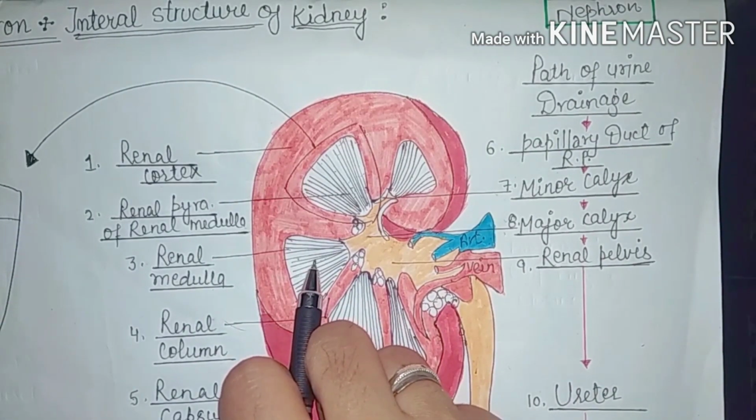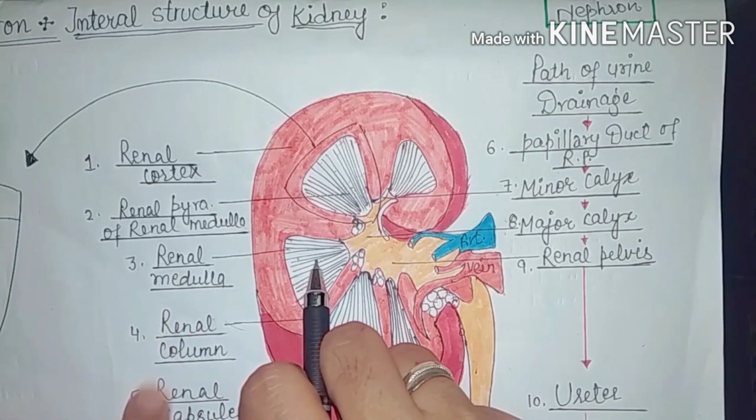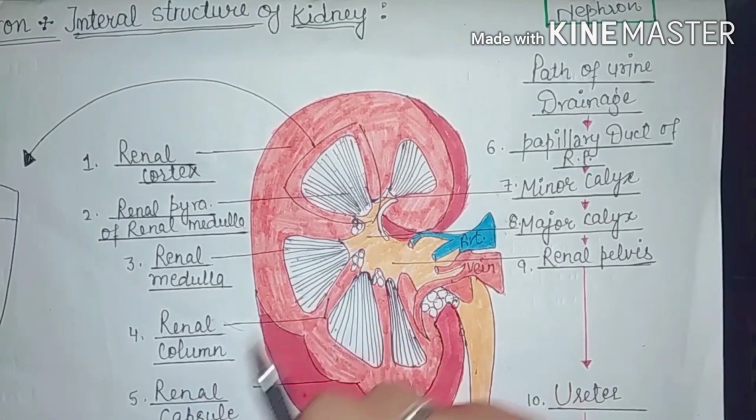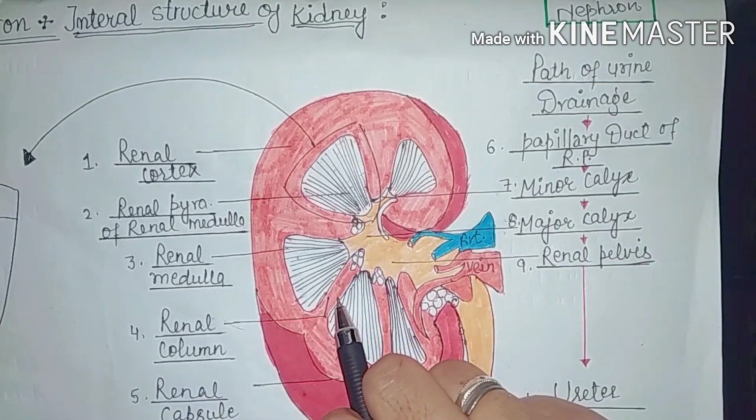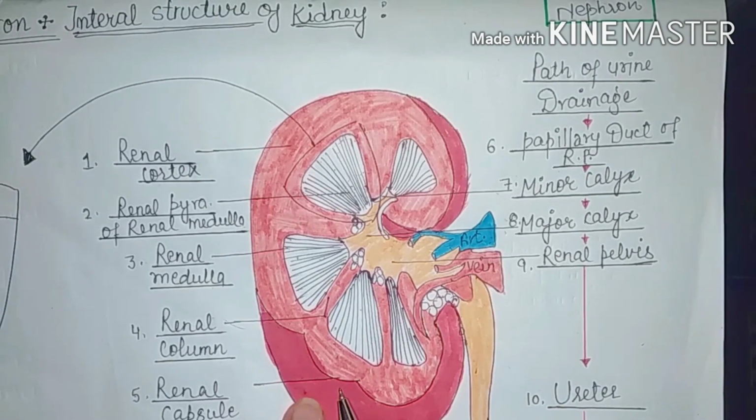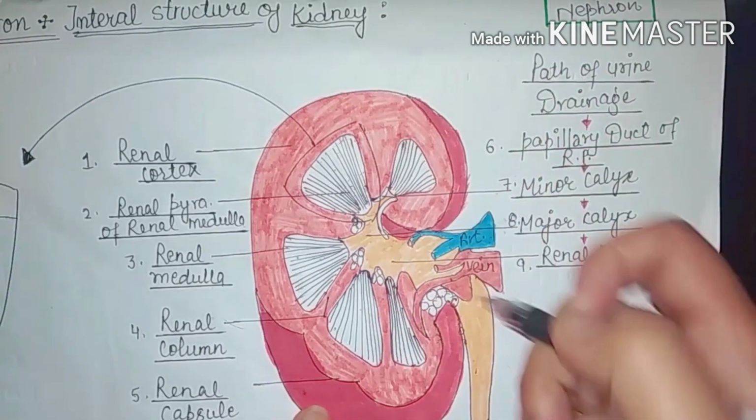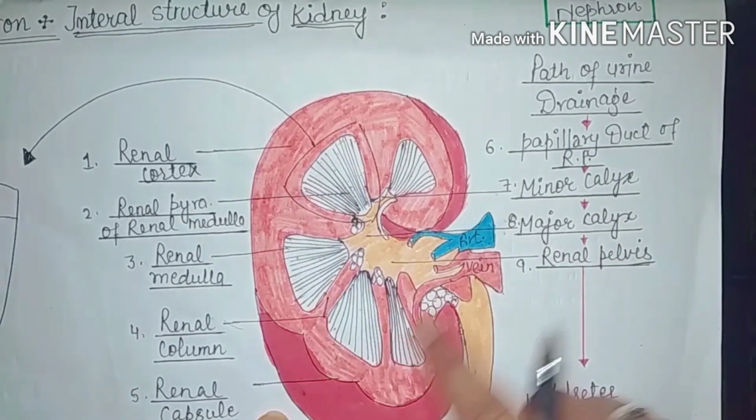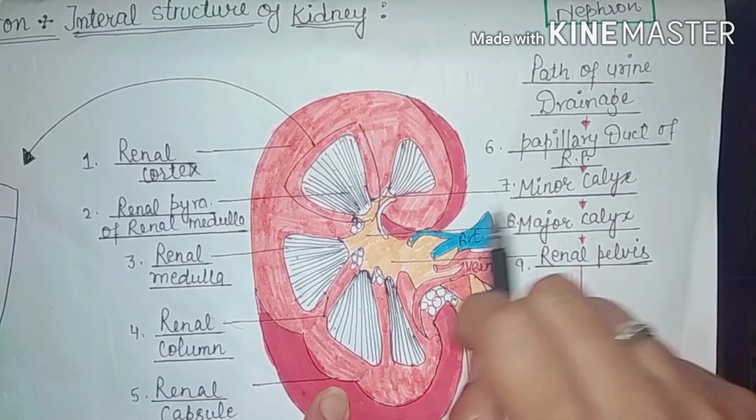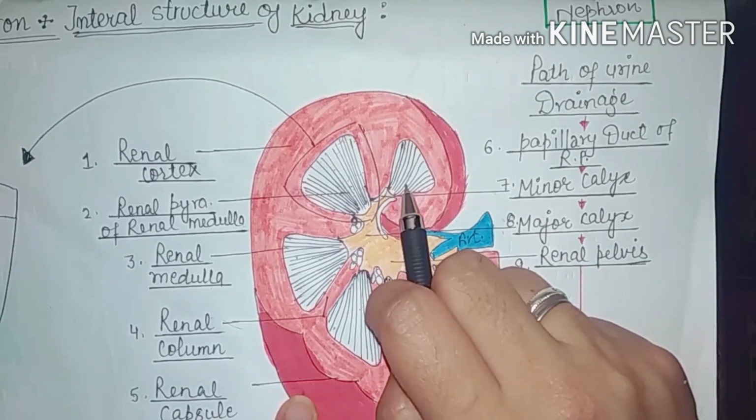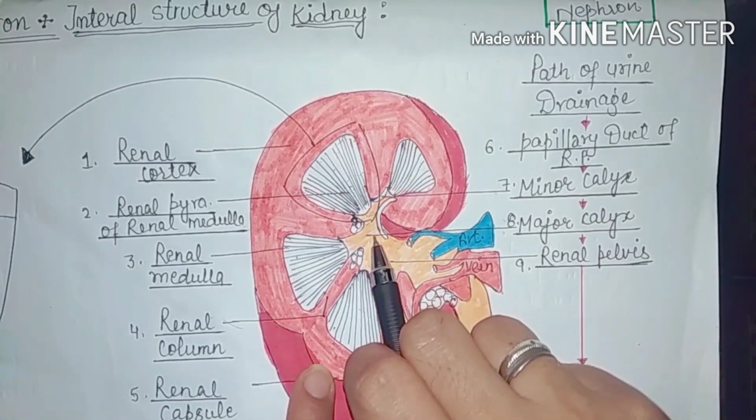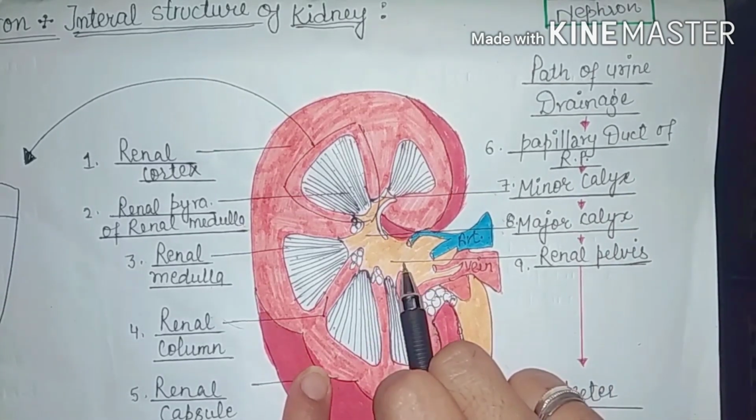The primary function of the organ is filtration of blood. Here the renal column is present in between the renal medulla. The renal capsule provides protection to the internal structure of the kidney. Here is the minor calyx, which is responsible for the collection of urine and drains it into the major calyx. The major calyx later transports it into the renal pelvis.